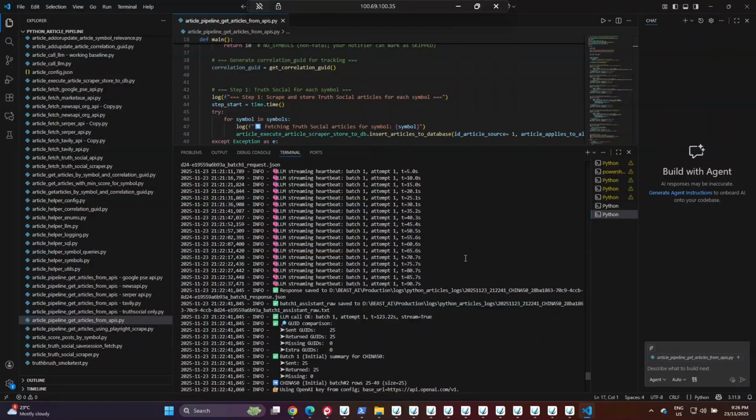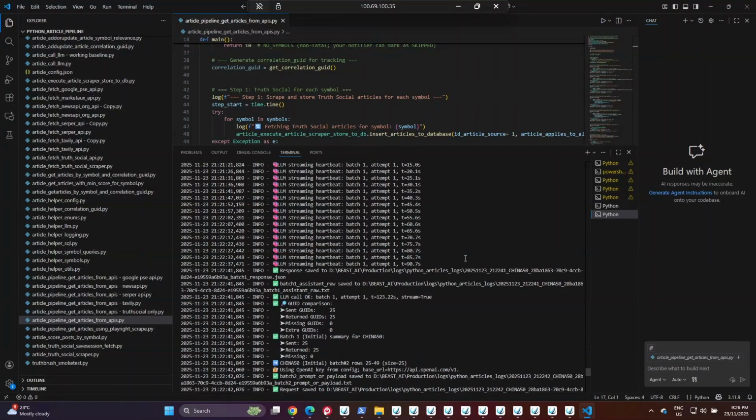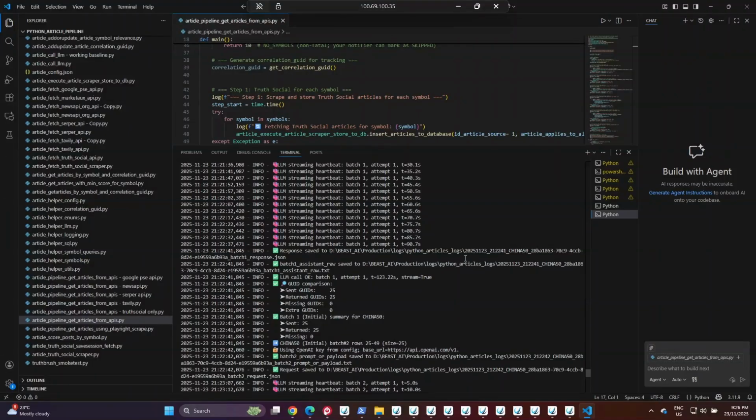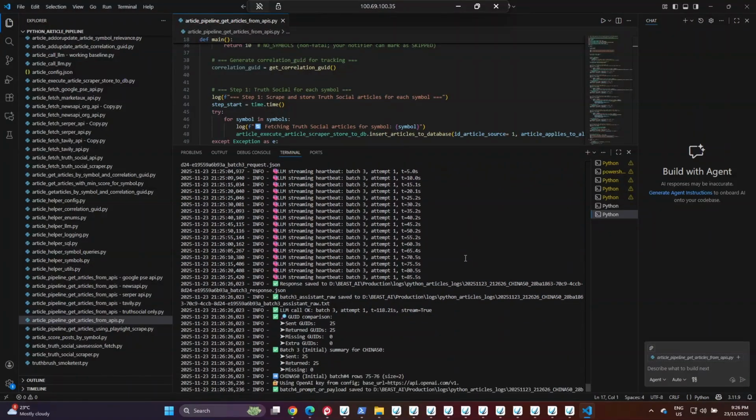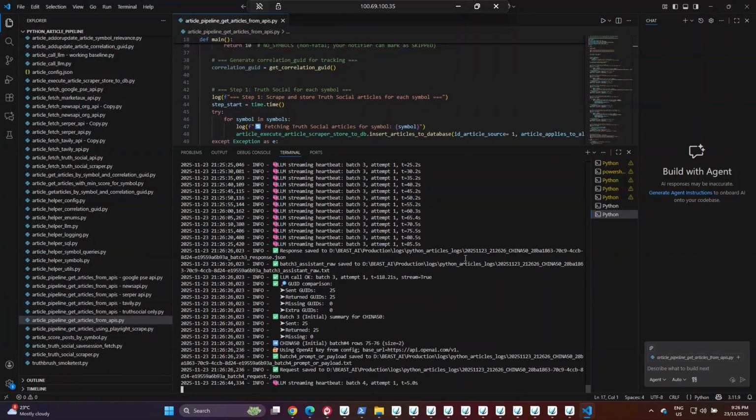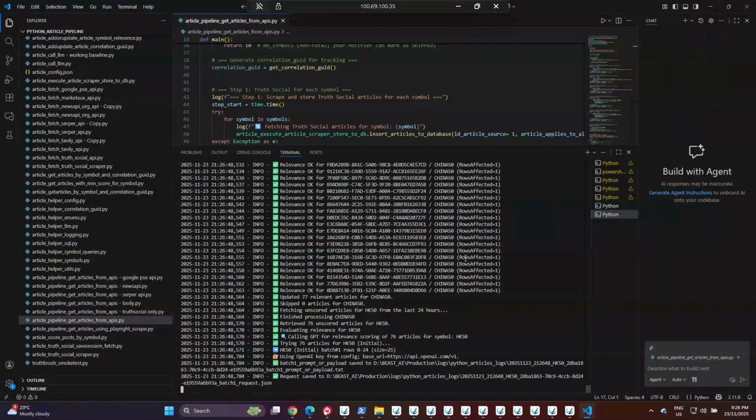Then it sends it to a large language model. There's a heartbeat on that model. It's streaming information. It's getting streams back. It's rating the articles. It's scoring them for sentiment, relevance to all the indexes, and giving them a score. And this just keeps on going. So on this particular server, the mandate of this server is to keep on pulling articles, rating, scoring, and making all that information available in the database so that the agentic AI has access to it.